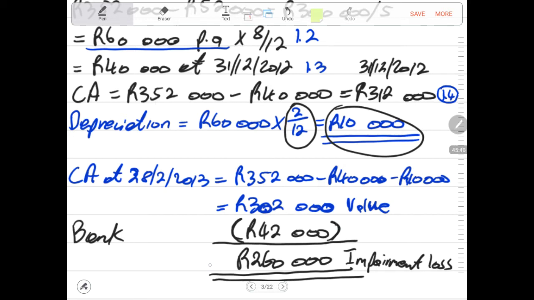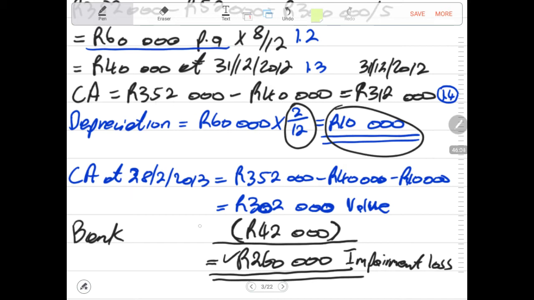So this amount becomes the loss. Why is that the loss? Because we sold this engine at a price lower than its carrying amount, so we are making a loss. In other words, this will be, in inverted commas, a loss on disposal of the asset. So this becomes the impairment loss, that 260,000. Make sure that you recognize that.